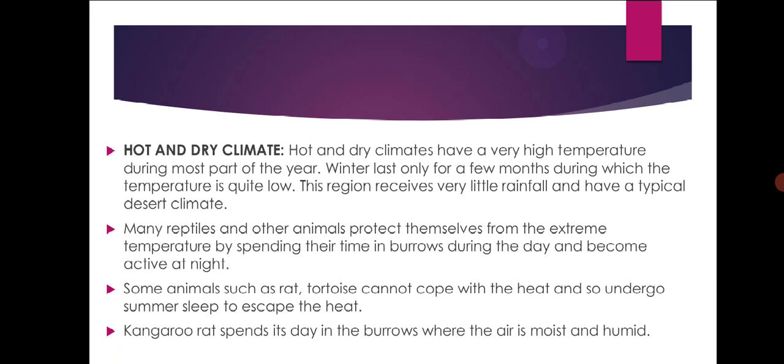From this chapter you can tell about what is weather, what is climate, what are meteorologists, the instrument used to measure temperature, the instrument used to measure humidity, the rain gauge, the instrument used to measure wind speed, and about the different types of climates like tropical rainforest, polar region, and hot and dry climates. So we have completed this chapter.